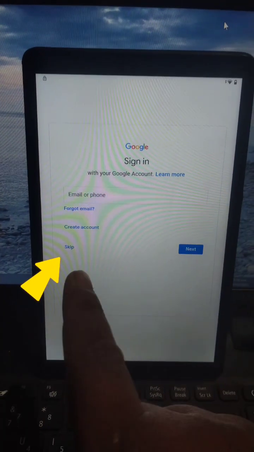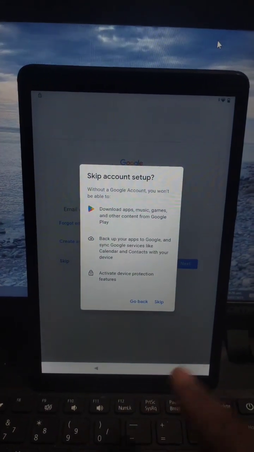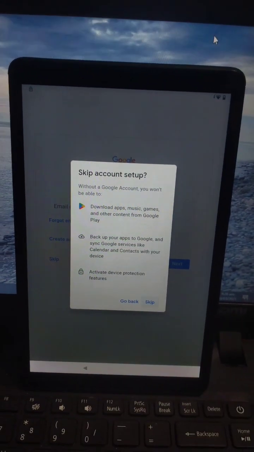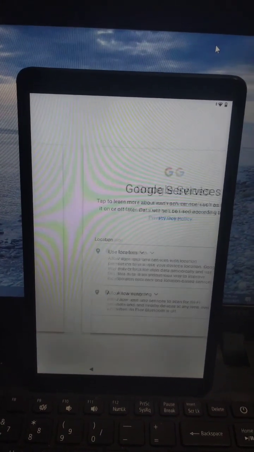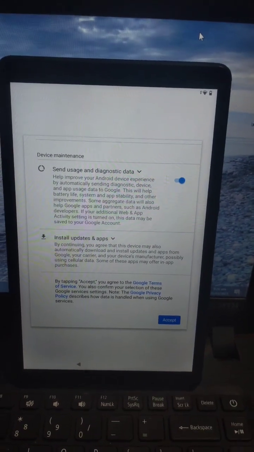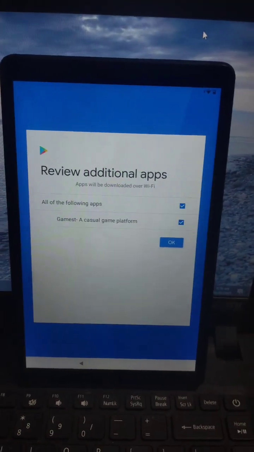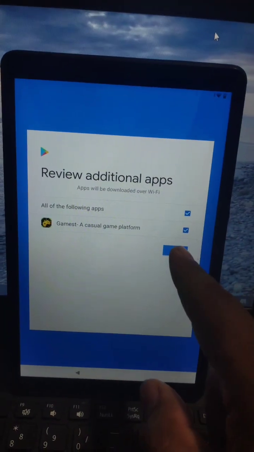No need to next. Just click the word skip. The word skip. More. Accept. All follow-ups to review additional apps. Okay.